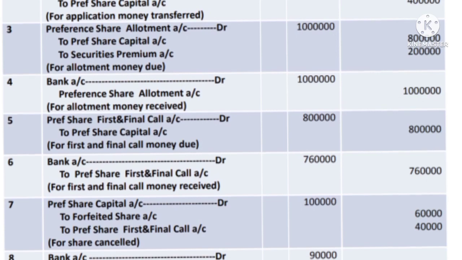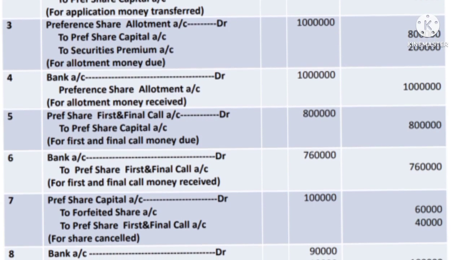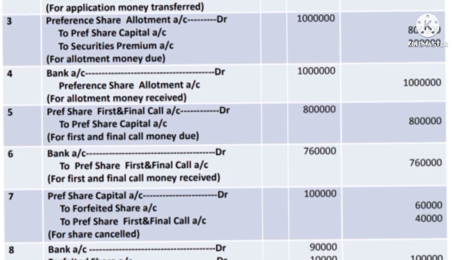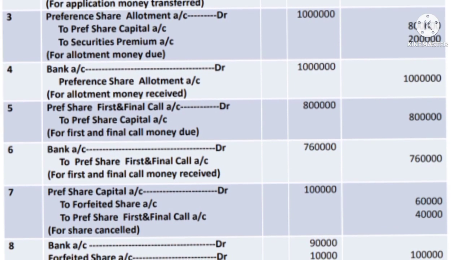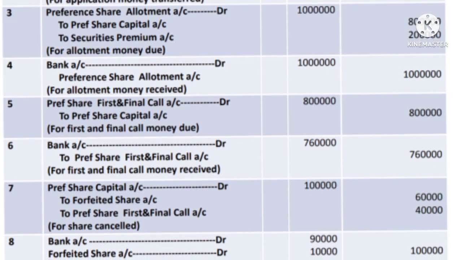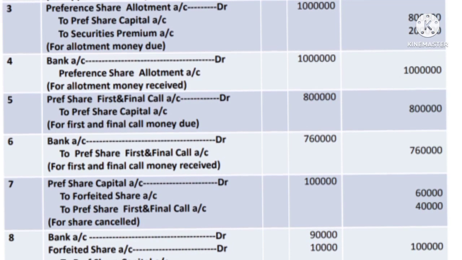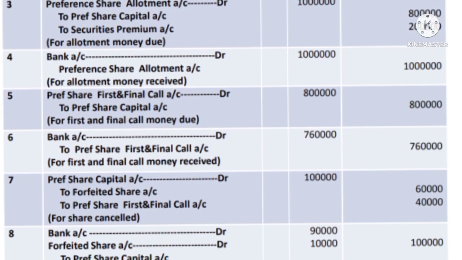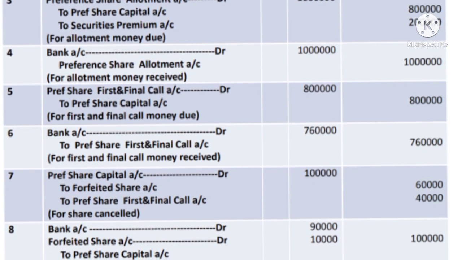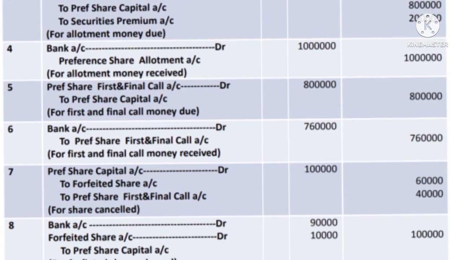And now we have to cancel the amount outstanding in the preference share first and final call account, that is the 40,000 rupees. So credit the preference share first and final call. The journal entry is preference share capital account debtor 1 lakh, to forfeited share account 60,000, to preference share first and final call account 40,000, and the same shares are reissued at rupees 90 each.